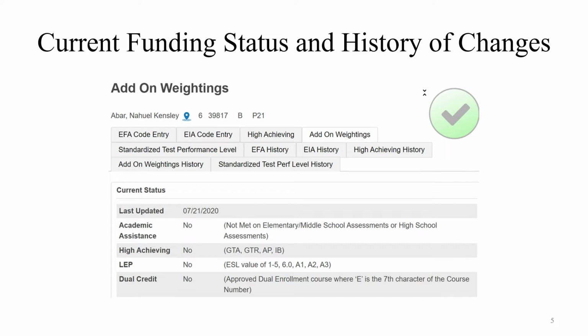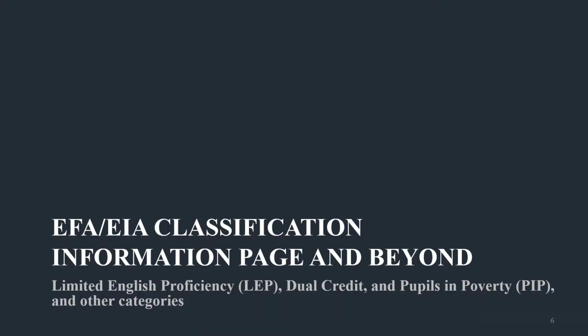ESL values may be updated with South Carolina state reporting releases, and these values will trigger the add-on weighting for the student. It's important to ensure accurate data entry for limited English proficiency, dual credit, and pupils in poverty, and some of these data are entered in some places other than the EFA-EIA classification information page. As of the 2022-23 school year, there are weightings for limited English proficiency and pupils in poverty, and there have been weightings for dual credit in the past.